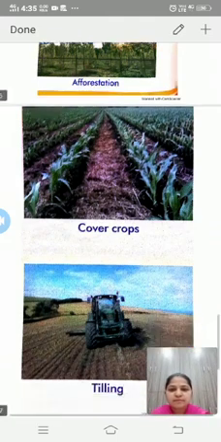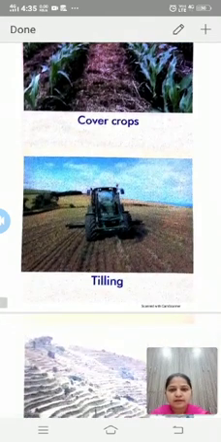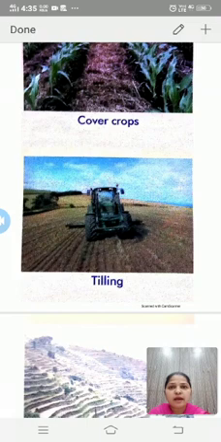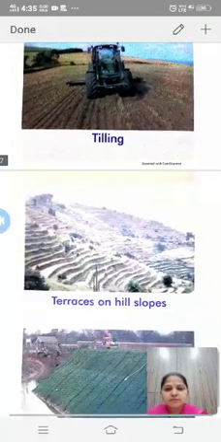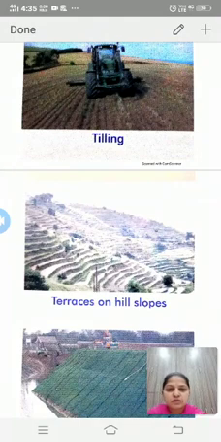Next one is tilling. What is tilling? Tilling involves plowing and preparing soil for farming. Over time, this repeated process can make soil too compact to support any organism, including earthworms, which help aerate and enhance soil.